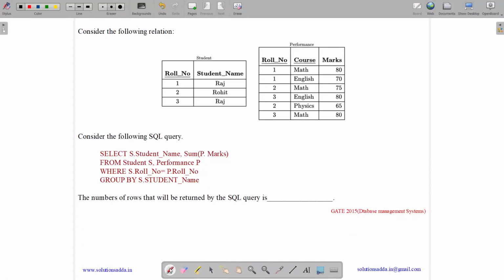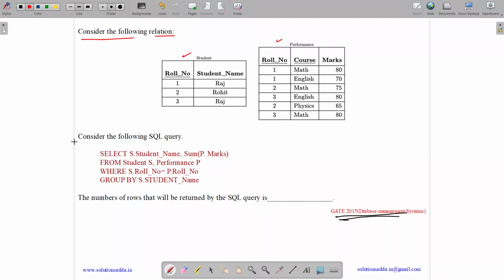This question belongs to the Database Management System subject and was asked in GATE CSE 2015. So the question states, consider the following relation. So we have a student relation and a performance relation, where the student relation has roll number as the key attribute and student name, and performance has roll number and course as the key attributes,